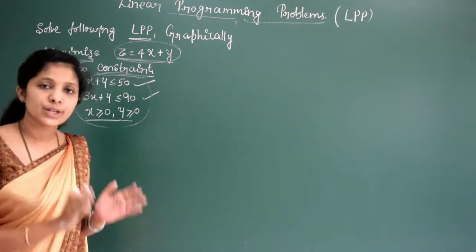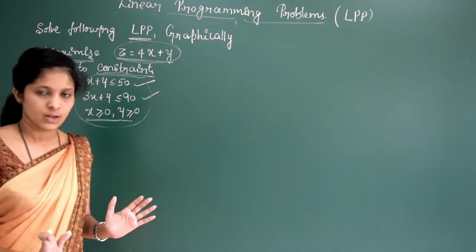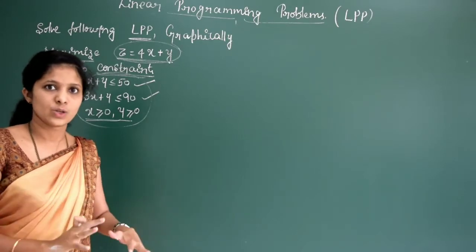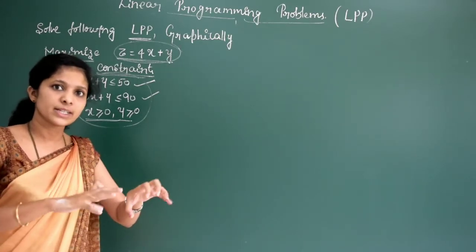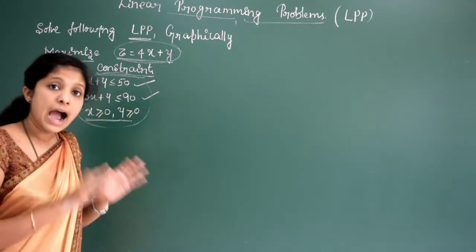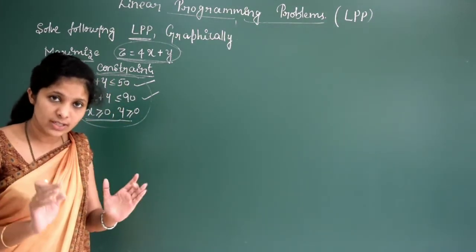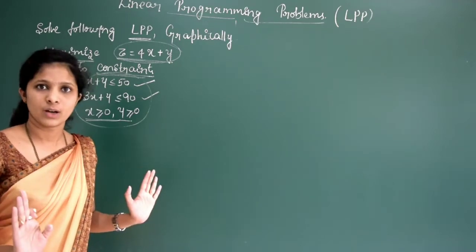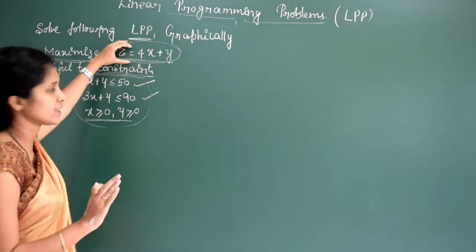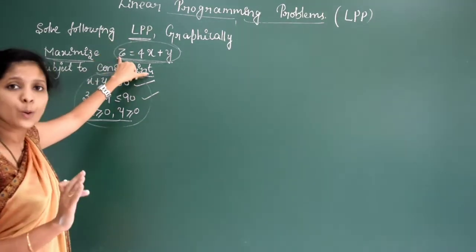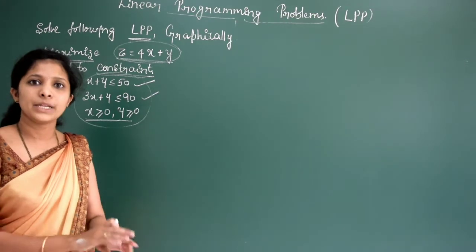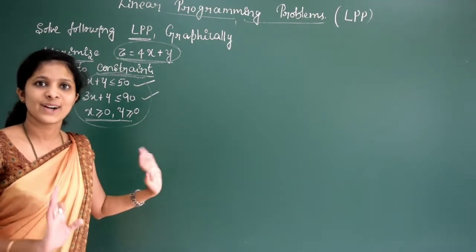By using that, draw the graph of the functions. Then find the solution region. You have studied how to find the solution region, right? The solution region is nothing but the region common to all 3. After finding the solution region, find the corner points. After finding the corner points, just substitute the values in this objective function. Then you can see which one is maximum and which one is minimum. That's it. 6 marks. Simple.